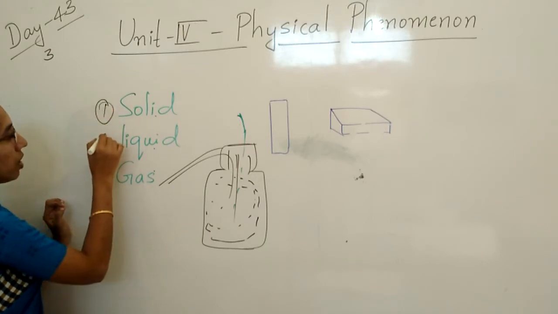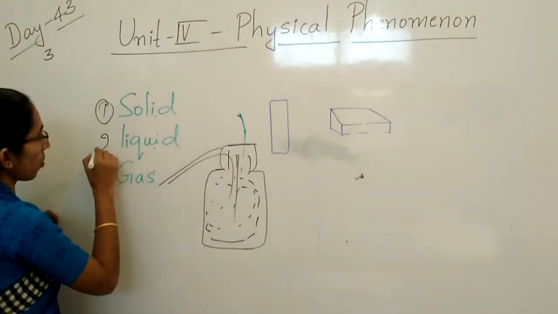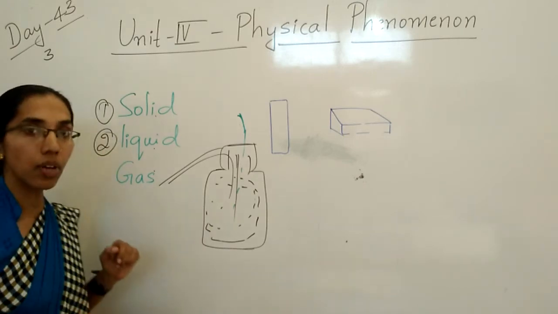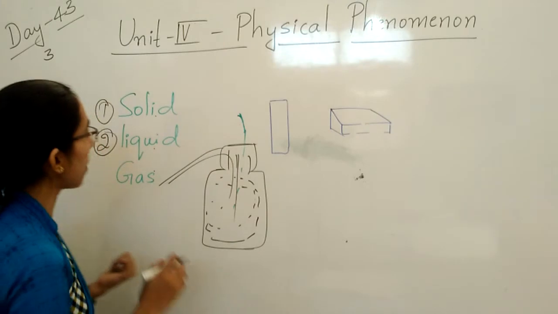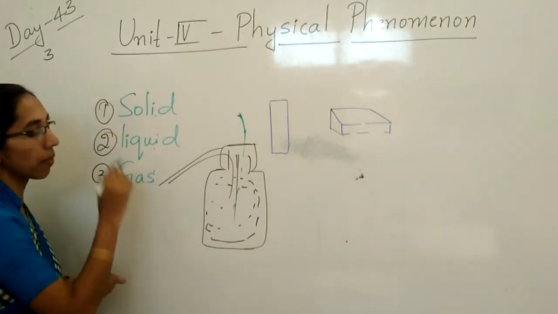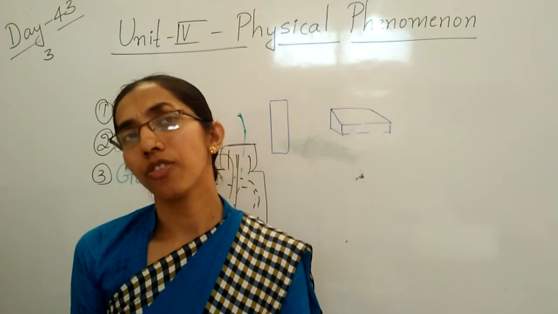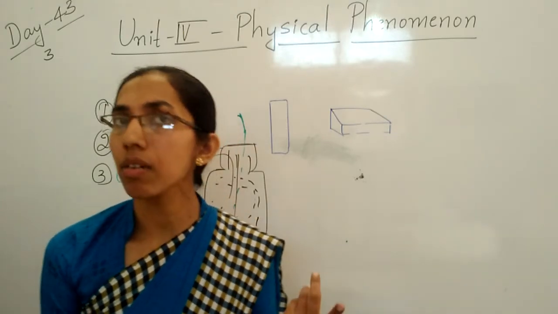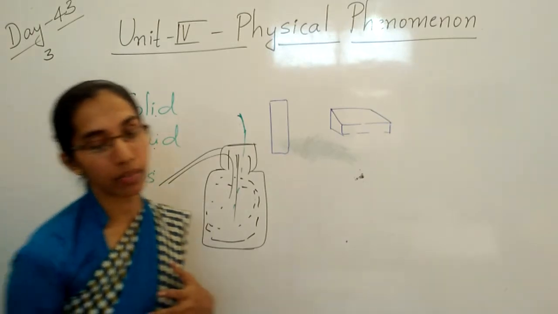First is solid, which has a definite shape and size. Next is liquid, which has a definite quantity but no definite shape. Third is gas, which does not have a definite shape or definite volume. So this is about matter.